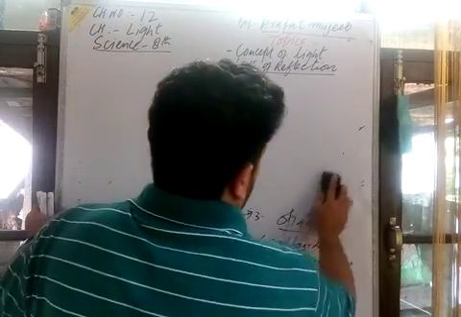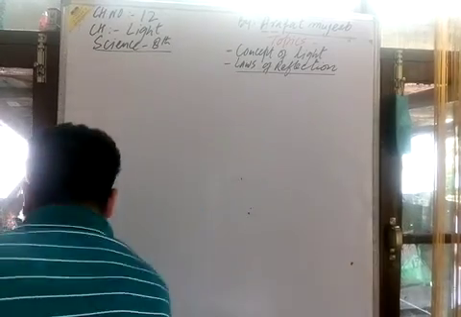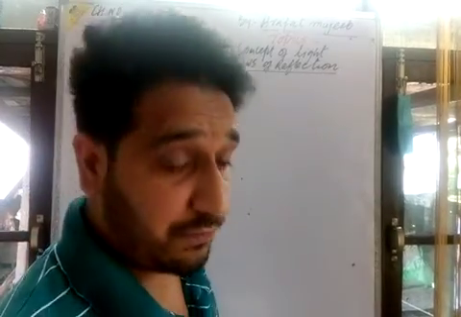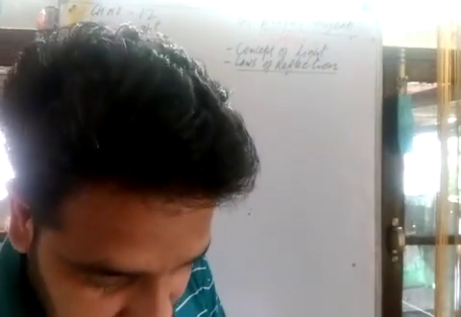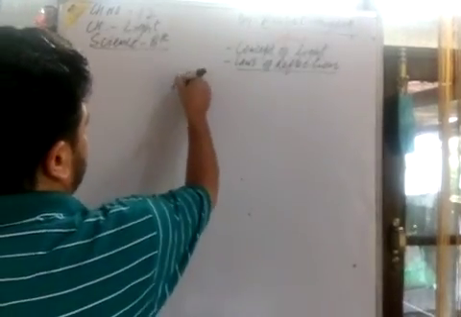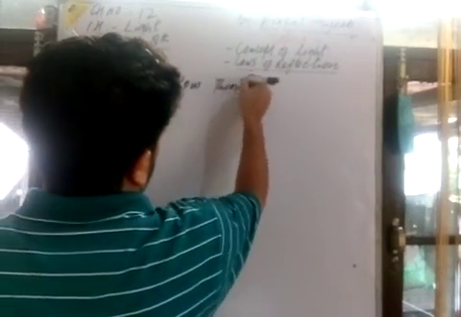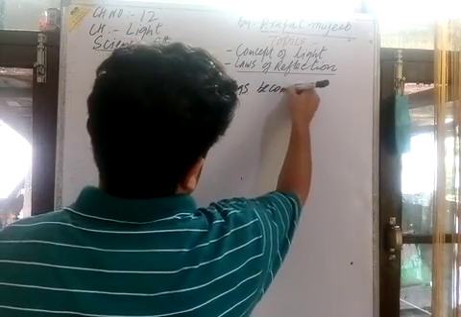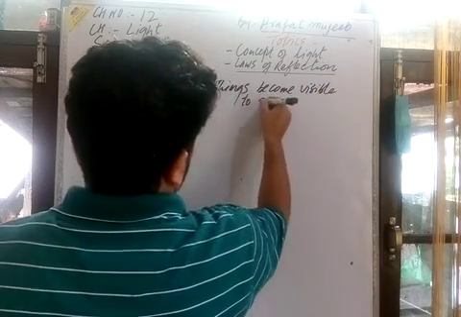Now, because of the light, how things become visible, I will show you here by a diagram. How things become visible because of the light. You see here, this is the sunlight. How things become visible to see.